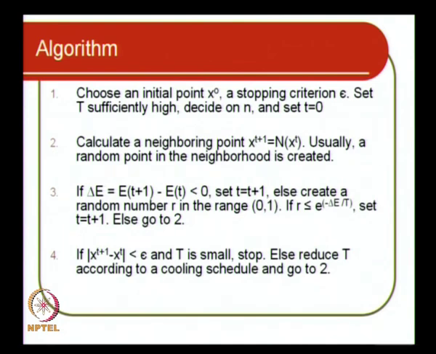Choose an initial point x naught, a stopping criterion epsilon, set T sufficiently high, decide on n, and set small t equal to 0. Small t is the iteration counter. Calculate a neighboring point x t plus 1 equal to n of x t.